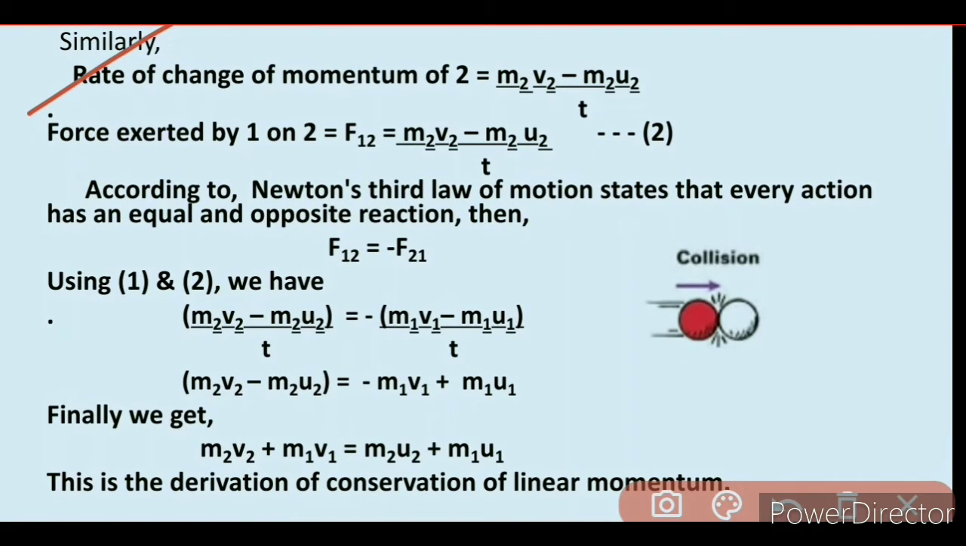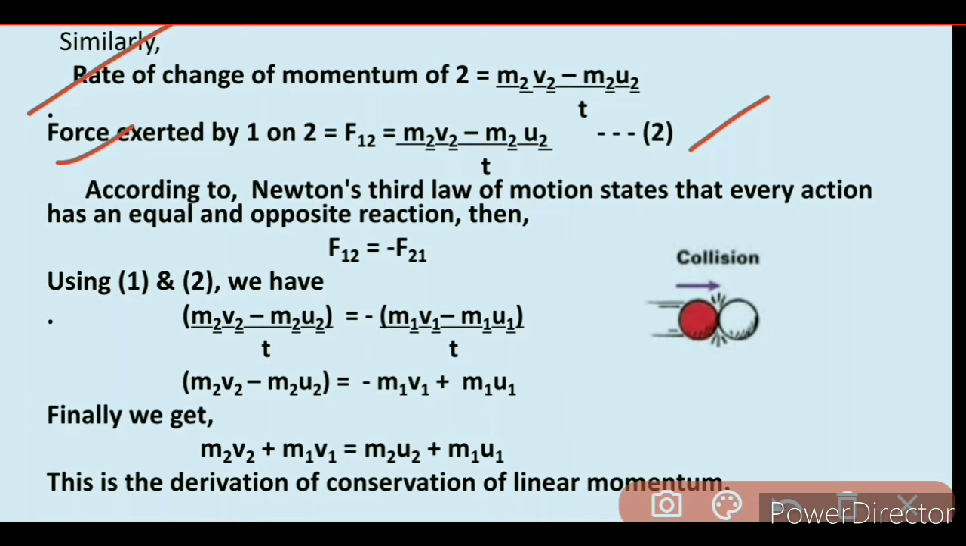Similarly, rate of change of momentum of object 2 is m2 v2 minus m2 u2 upon t. Here m2 is the mass of object 2, v2 is the velocity of object 2 after collision, and u2 is the velocity of object 2 before collision. So force exerted by object 1 on object 2, that means F12, is m2 v2 minus m2 u2 upon t, which is equation 2.